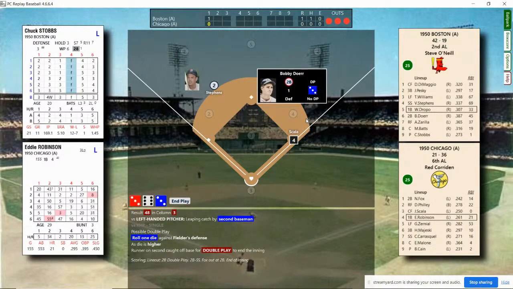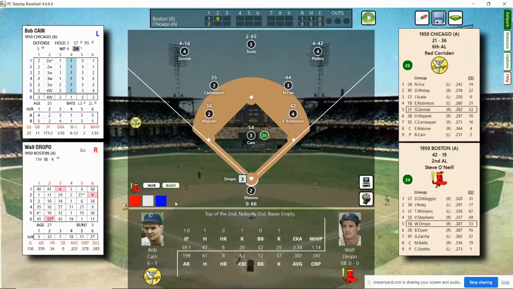At the end of 1, Red Sox lead 1-0. Top of the second. Walt Dropo stepping in against Kane. Dropo batting .307 for the season. 8 home runs, 33 RBIs.